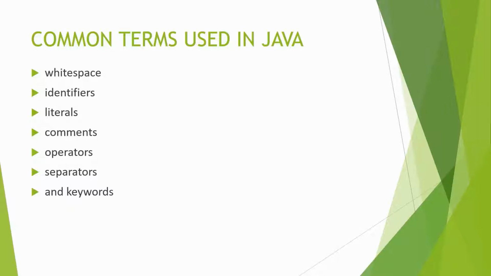Now that you have written your first Java program, it is important to understand the terms associated with Java. We will discuss these terms briefly. Java programs are a collection of white space, identifiers, literals, comments, operators, separators, and keywords.